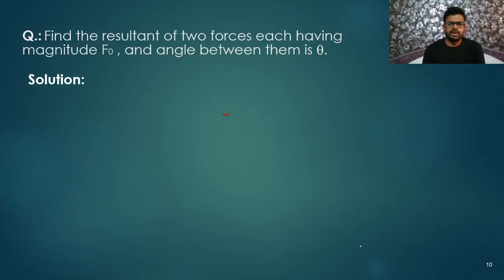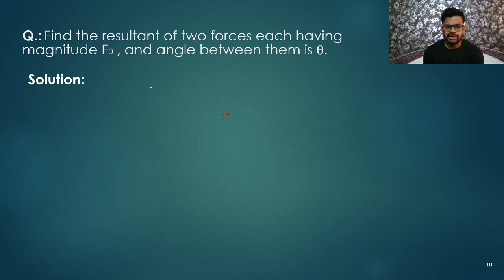So let us talk about some basic questions. First question. Find the resultant of two forces, each having magnitude F naught, and the angle between them is theta. So what is the question? Find the resultant of two forces. There are two forces, each F naught, and the angle between them is theta.